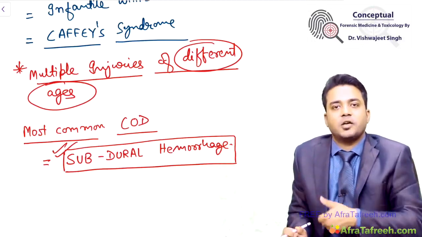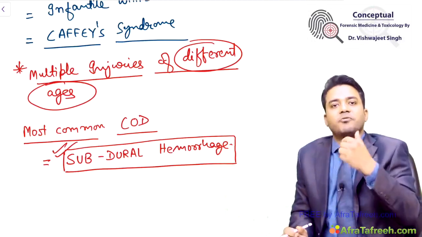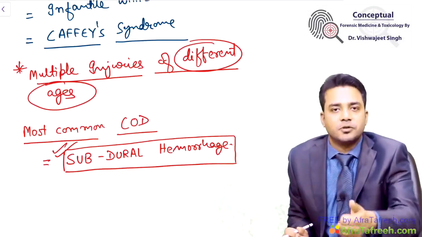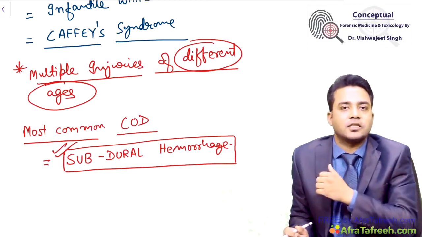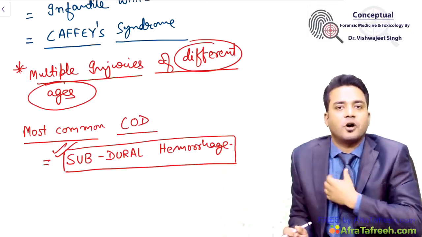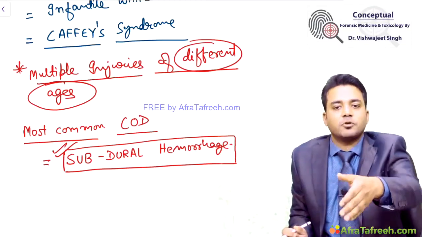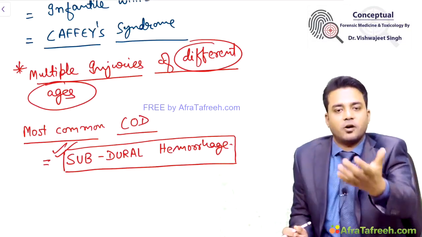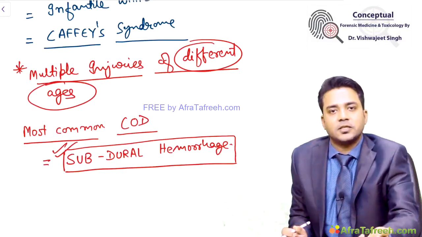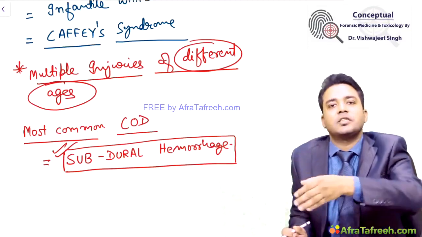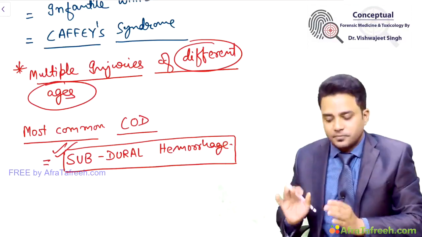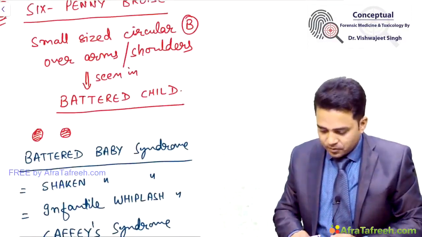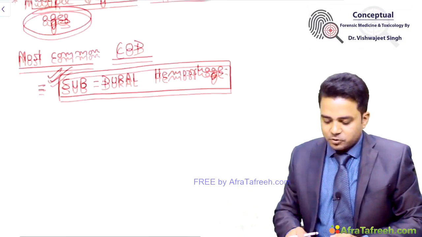Battered baby syndrome, also called infantile whiplash syndrome, shaken baby syndrome, or Caffey syndrome. Okay. What is the most common cause of death in such child? Subdural hemorrhage. How will you diagnose such a case? It became your question of this year All India. How will you diagnose? Multiple injuries of different ages. Whatever the injuries may be, like abrasions, contusions, they will be of different ages. Okay. So this finishes your types of bruises.